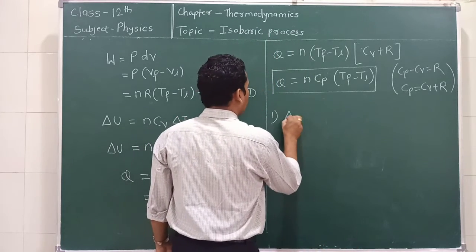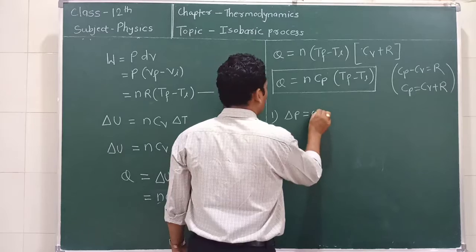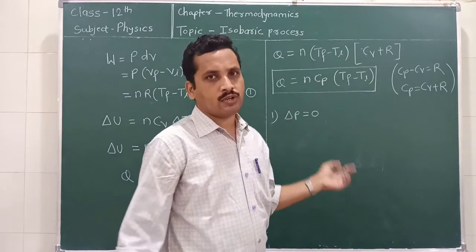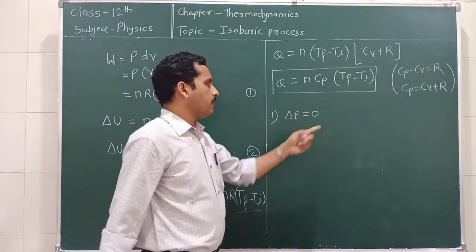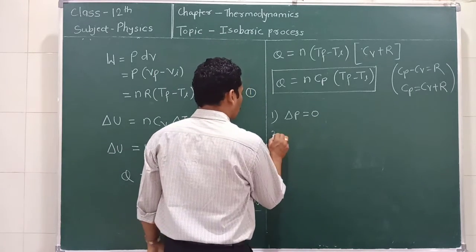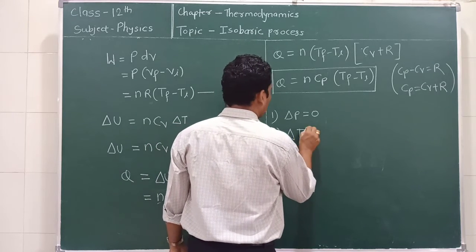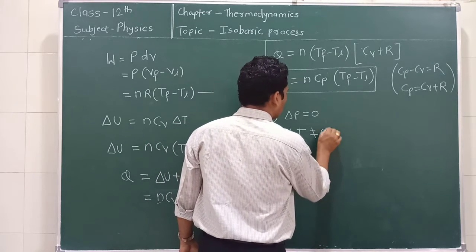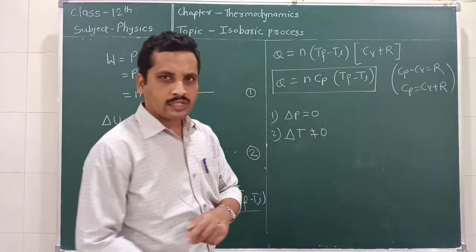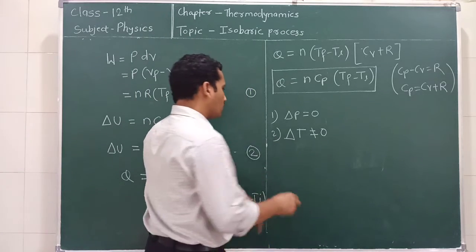That is, delta P is equal to 0. We know there is no change in pressure during the isobaric process, so delta P is equal to 0. What is the second important point? That is, delta T is not equal to 0. T changes, so delta T is not equal to 0.